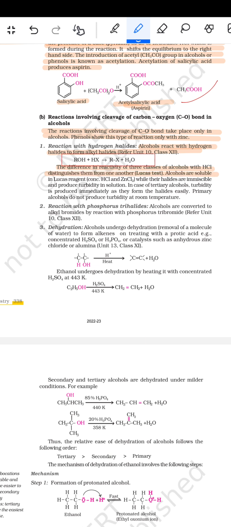Lucas test. Alcohols are soluble in the Lucas reagent, concentrated HCl and ZnCl2, while alkyl halides are immiscible and produce turbidity in the solution. In case of the tertiary alcohol, turbidity is produced immediately as they form the halides easily. Primary alcohols do not produce turbidity at room temperature.